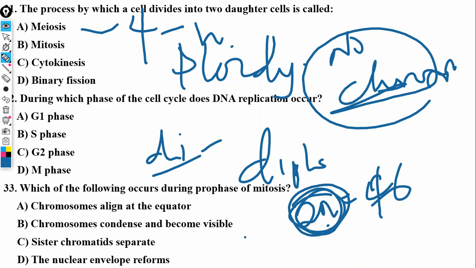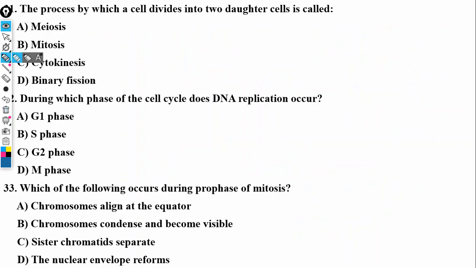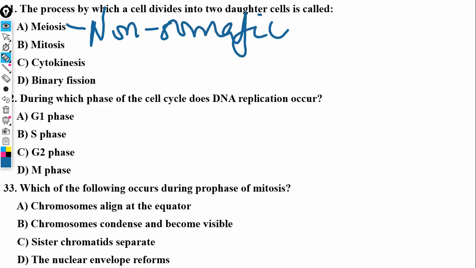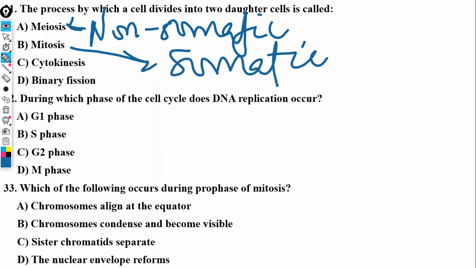while our non-somatic cells, so we said, just watch that video because I'm going over many details right now. The non-somatic cells are the ones that engage in meiosis, and the somatic cells are the ones that engage in mitosis. So the non-somatic cells will give rise to haploid cells such as the sperm cell or egg cells. So the answer will be mitosis.